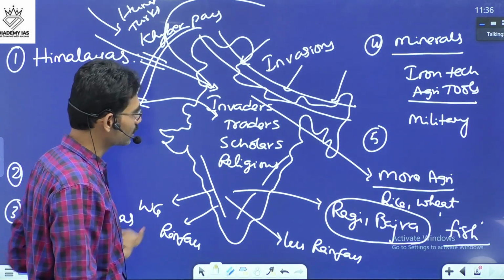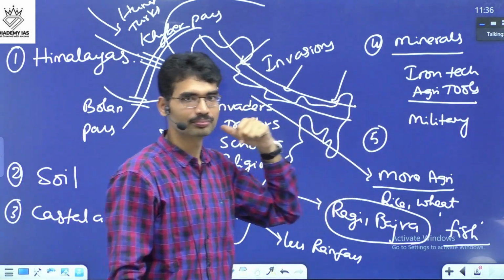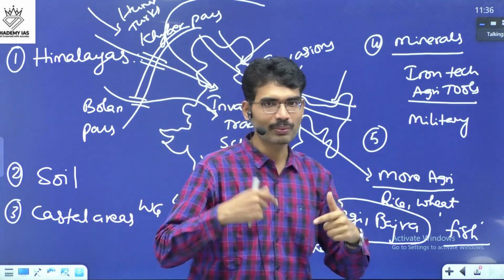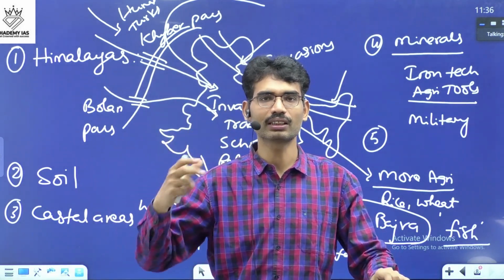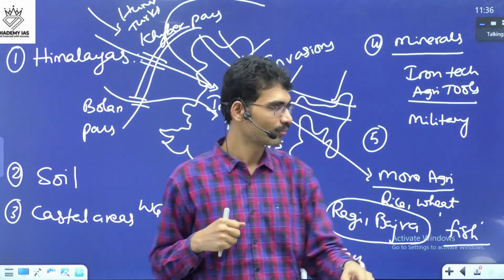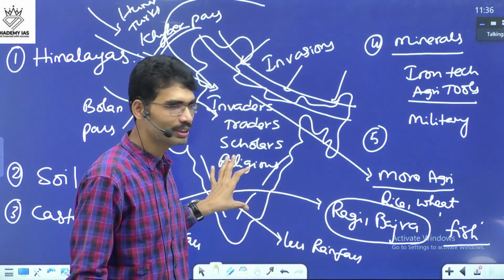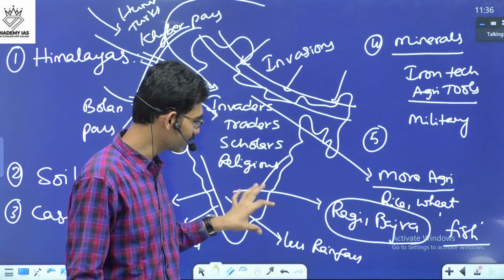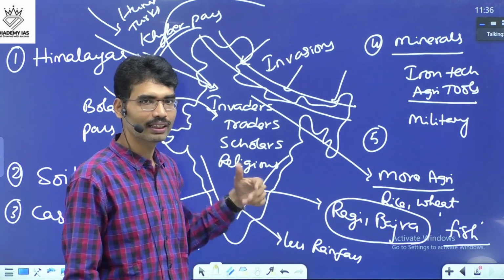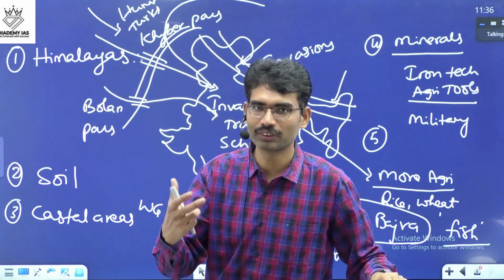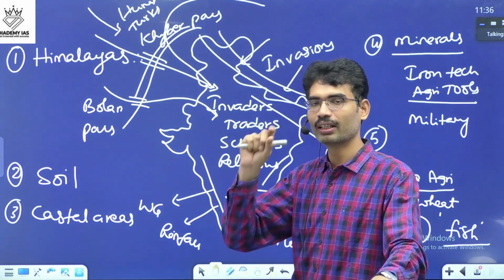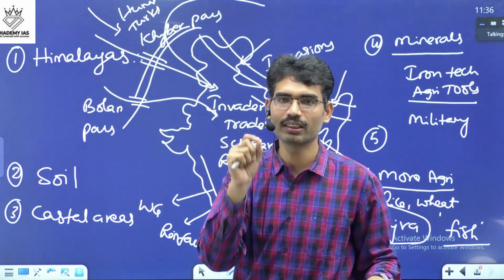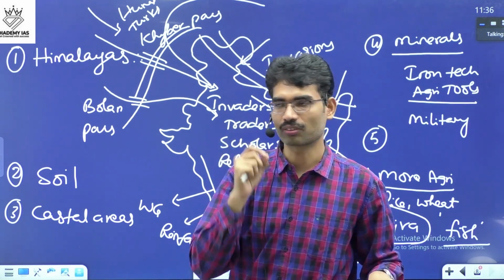Himalayas, soil, coastal areas, then minerals. For these minerals and resources, throughout our history, many kingdoms were fighting each other. Here, the Pallavas and the Badami Chalukyas were fighting for the resources in this location. Later, the Bahmani kingdom and the Vijayanagara empire used to fight for the Raichur Doab. Again, fertile soil is playing a historical role.